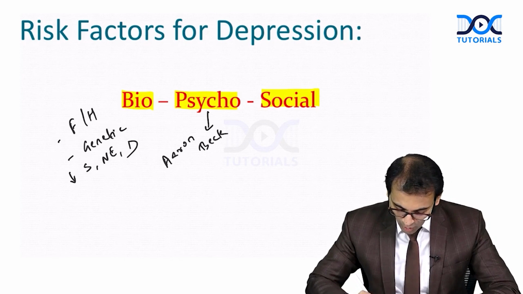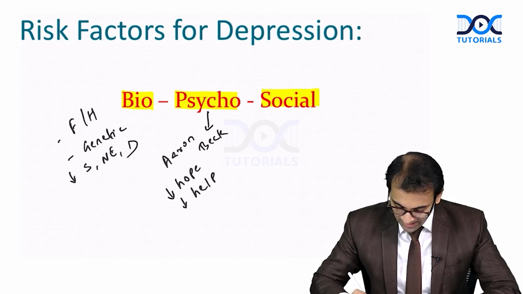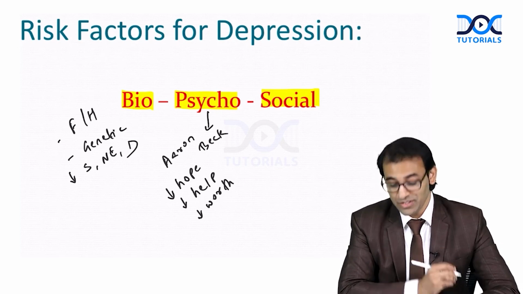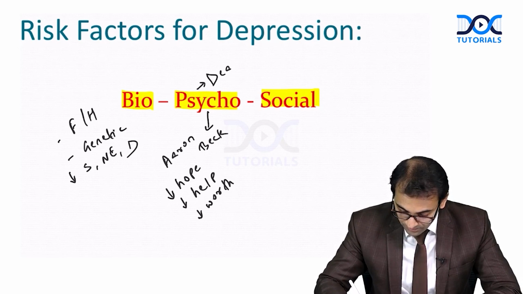Hopelessness, no hope; helplessness, no one can help me; worthlessness, I'm a burden on the earth. Yes, psychological, right? Maybe after the death of some loved ones.